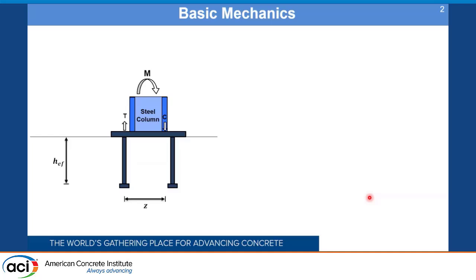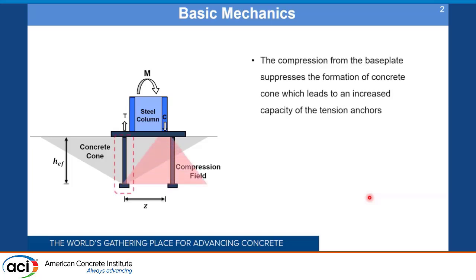If we assume that the tension anchor is not going to fail in steel failure, then mostly it is going to fail under concrete cone failure. And the compression on the other side is going to be transferred in the foundation with the help of the compression field. So now the compression field from the base plate will suppress the formation of concrete cone, and that will lead to an increased capacity of the tension anchors.